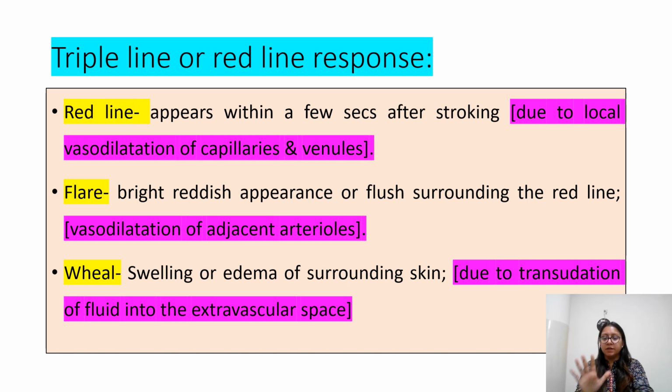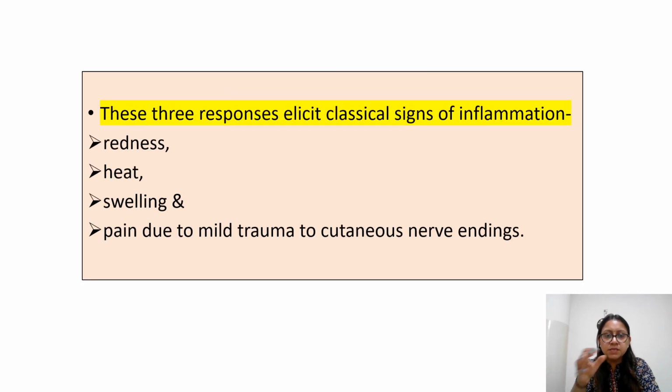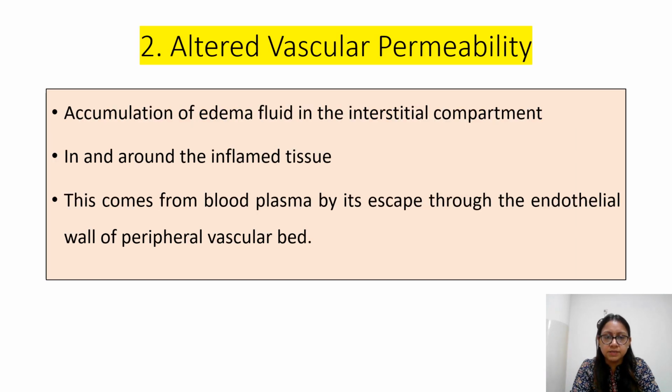5 points जो हमने पढ़े थे वो, ठीक है. So you can say as a whole ये triple line और red line response देता है. So these three responses elicit the classical signs of inflammation: redness, heat, swelling and pain, which is due to the mild trauma to cutaneous nerve endings. So we are done with the hemodynamic changes.